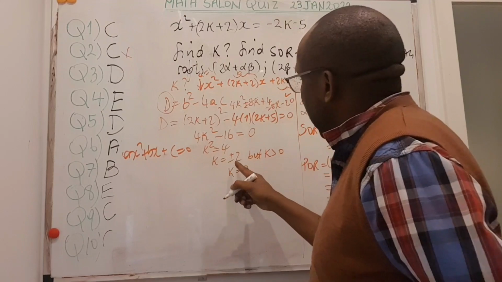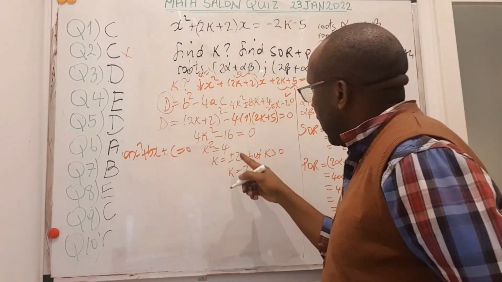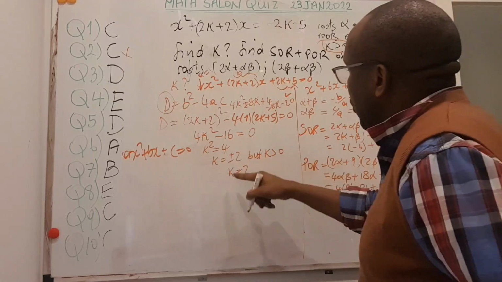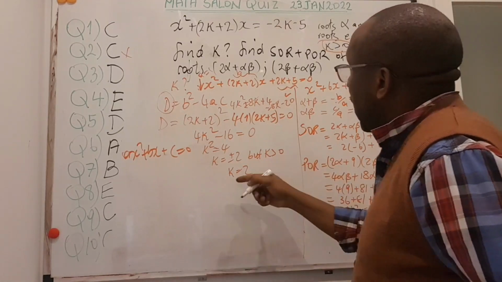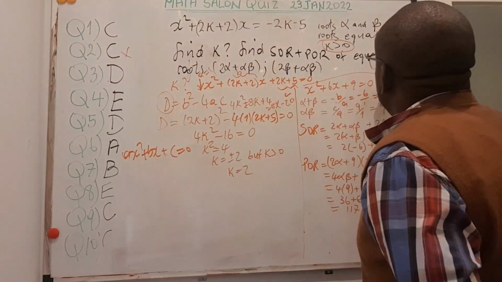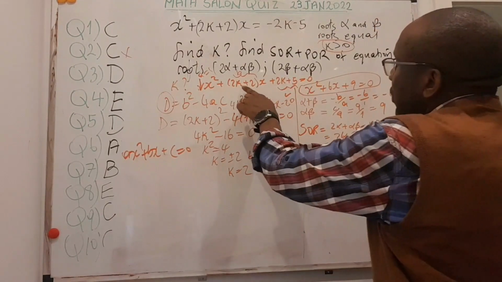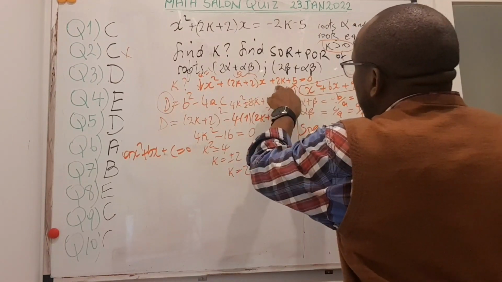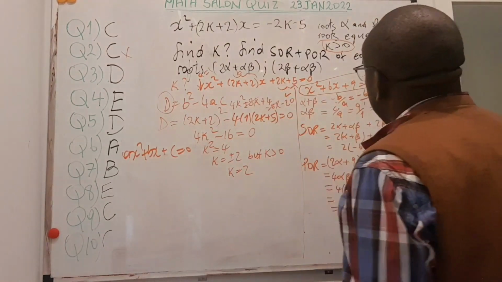You can solve for k there and you see there are two possible values of k, plus or minus 2. But you were told that k is positive, so it cannot be minus 2, so k is 2. If k is 2, I can substitute it in this equation and I get this new equation here, where k is 2, 2 times 2 is 4, plus 2 is 6. k is 2, 2 times 2 is 4, plus 5 is 9.